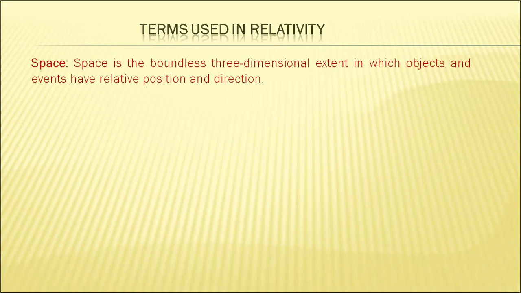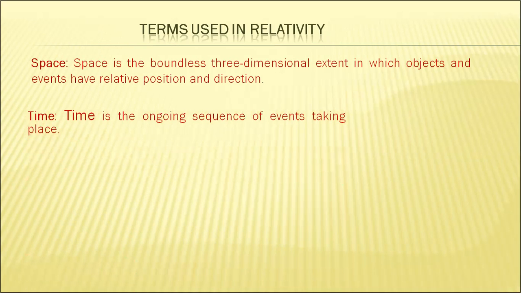That is, if the object is in any room, we have to say that the object is in three-dimensional space, and it has a particular position and it is in a particular direction. Therefore, we need the space to understand the relativity.